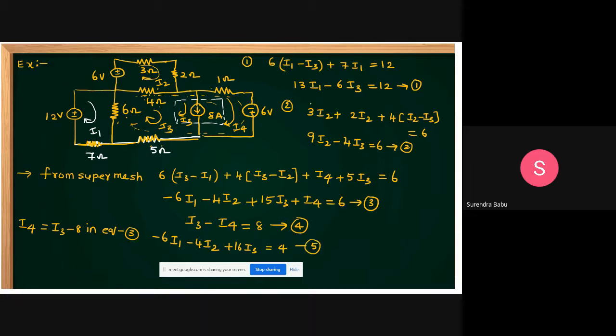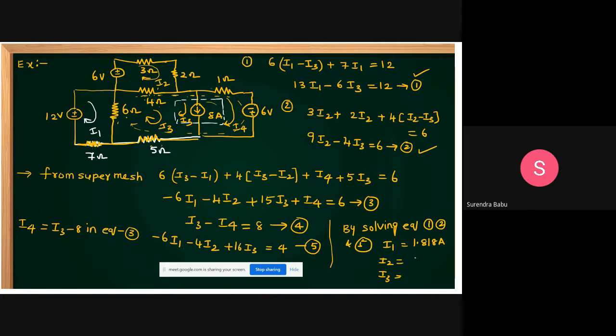Now, equation 1 is in terms of I1 and I3. Equation 2 is in terms of I2 and I3. Equation 3 is in terms of I1, I2 and I3. Solving the equations is homework for you. By solving equations 1, 2 and 5, we can get I1, I2 and I3. Here I am giving the answers also: 1.818 amperes,